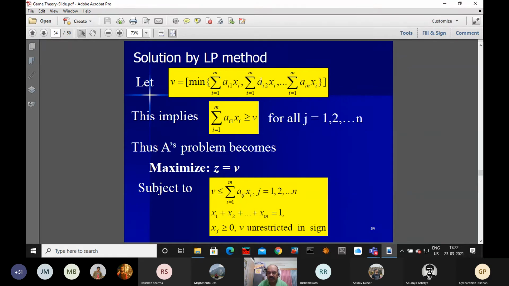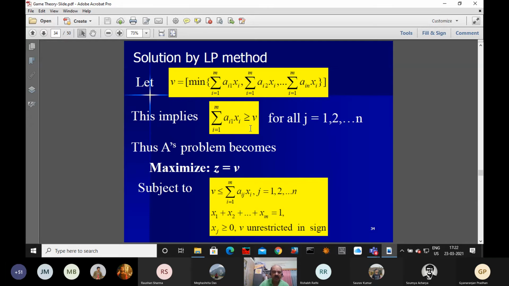If he's selecting the second column, this is the expected payoff, and if he's selecting the nth column, this is the expected payoff. We name this altogether the minimum. That minimum he is interested to maximize. Once we say it's the minimum, it applies individually to each of them.